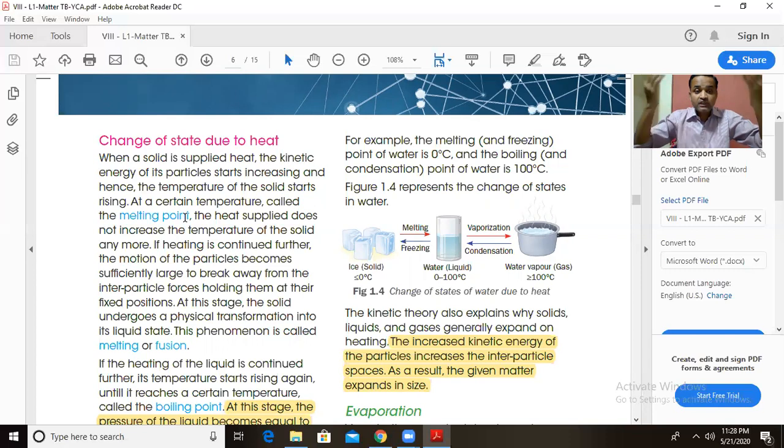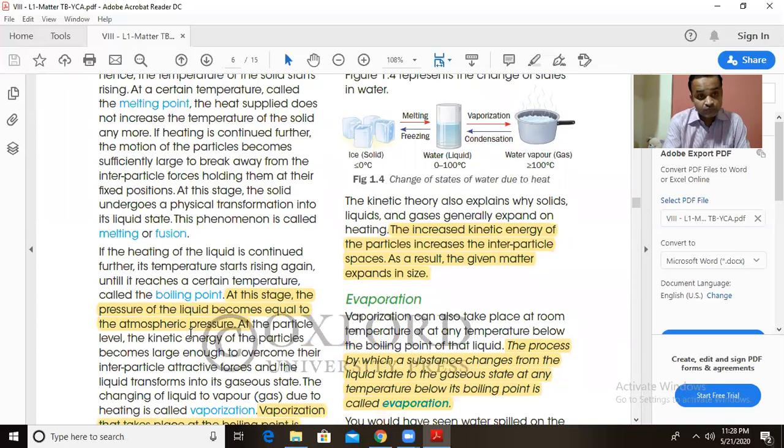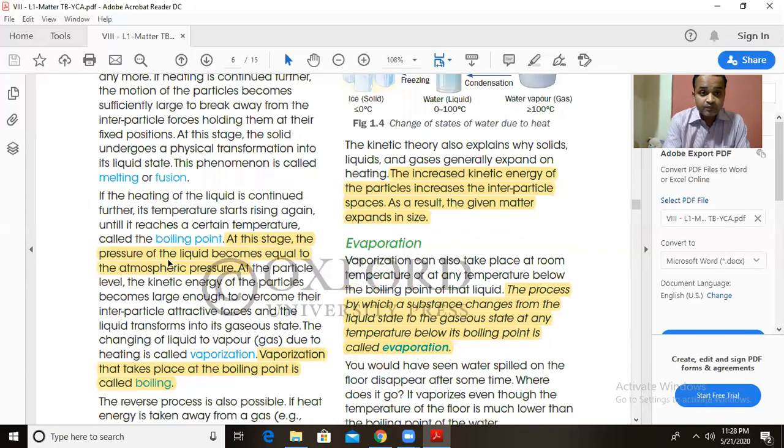They change into a liquid state, and this condition is called melting or fusion. At this stage, the solid undergoes a physical transformation into its liquid state, and this phenomenon is called melting or fusion.